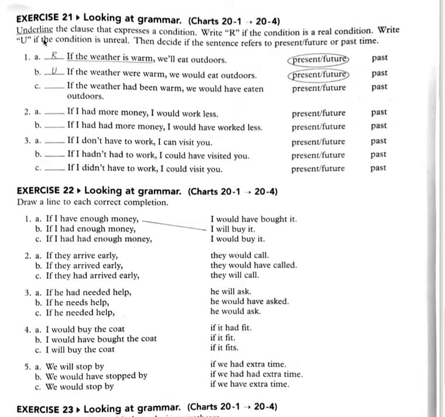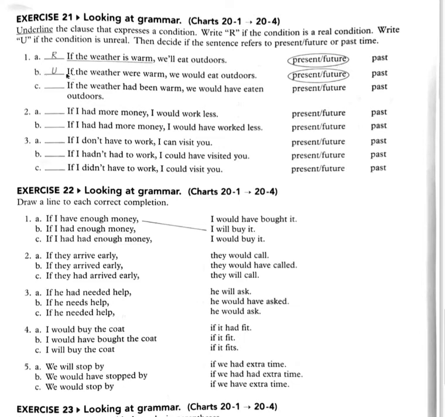Look at number 1. The instructions say, underline the clause that expresses a condition. Write R if the condition is a real condition. Write U if the condition is unreal. Then decide if the sentence refers to present, future, or past time. Okay? So number 1, A. If the weather is warm, we'll eat outdoors. So here, this is real, and this is present, future.